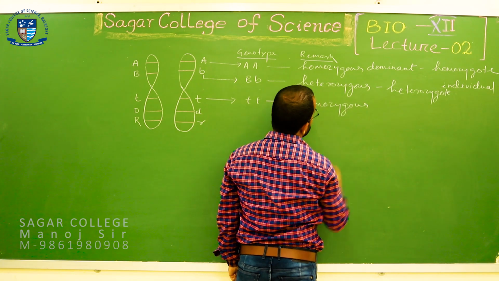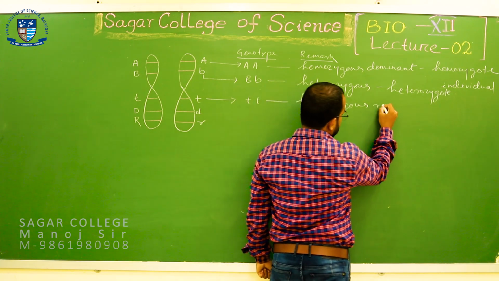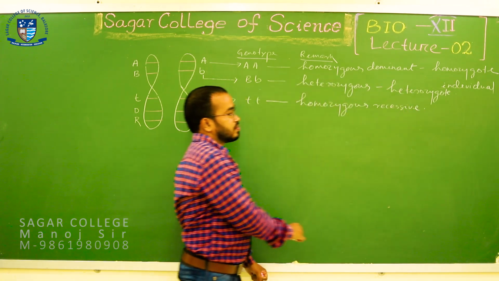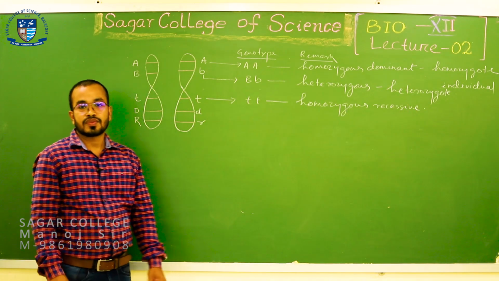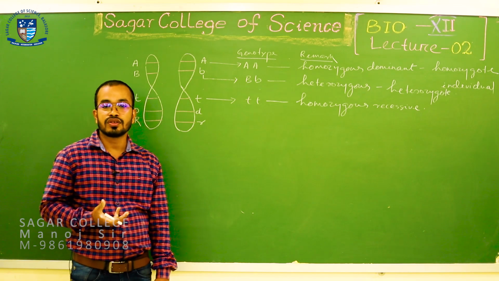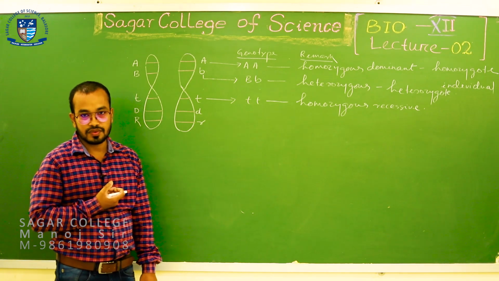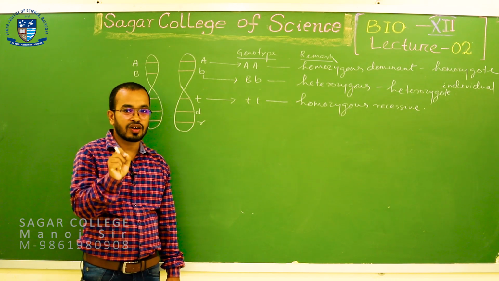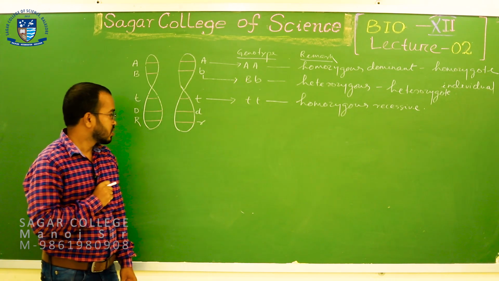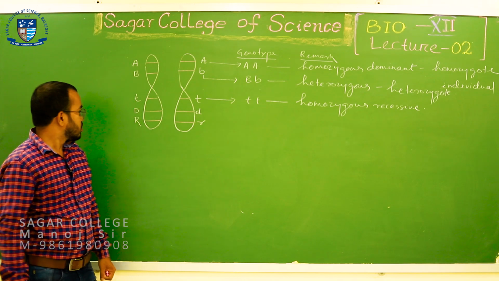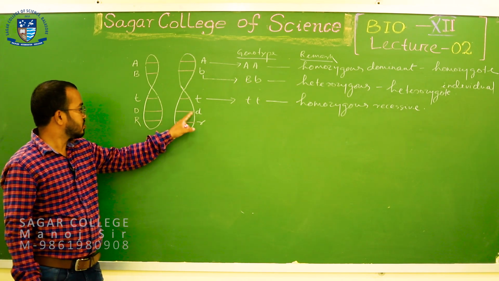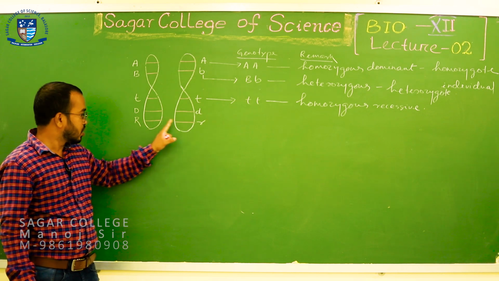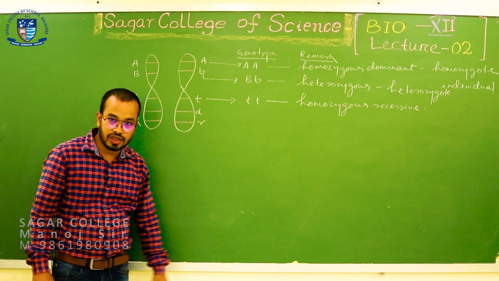Homozygous recessive. Okay. The third genotype, which is homozygous recessive, and the individual is called as what? Homozygote. Now, here, these two alleles again are heterozygote combinations, and these two alleles again are heterozygous combinations.